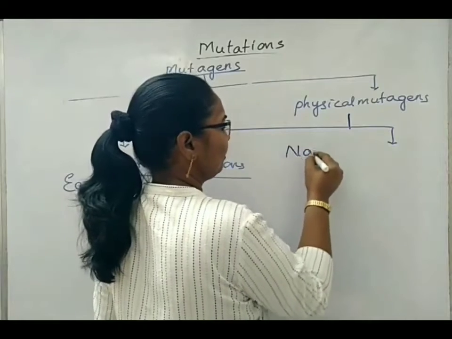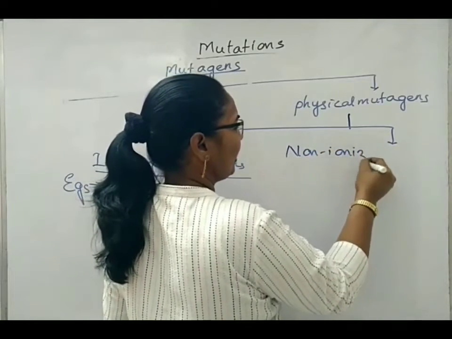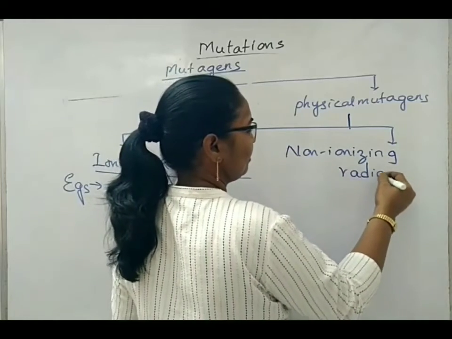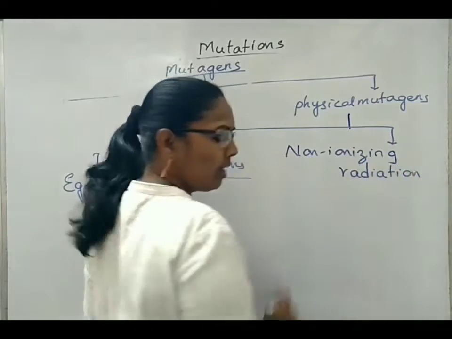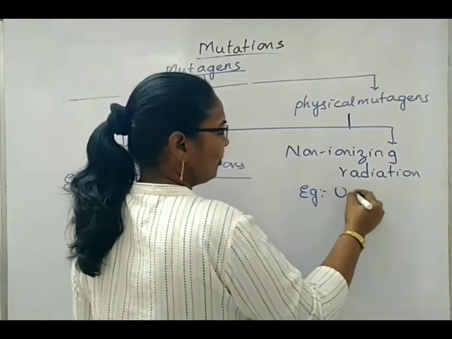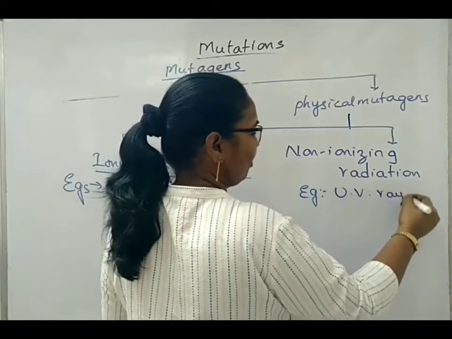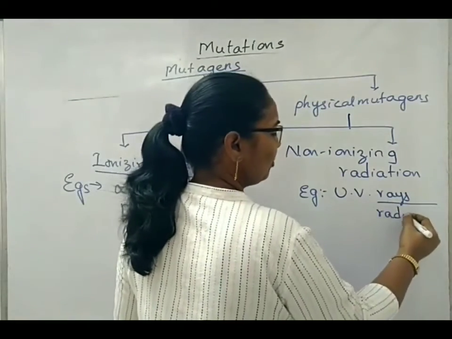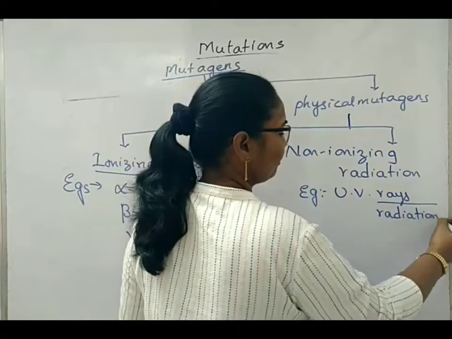Next, non-ionizing radiations. Here examples are UV rays or UV radiation.